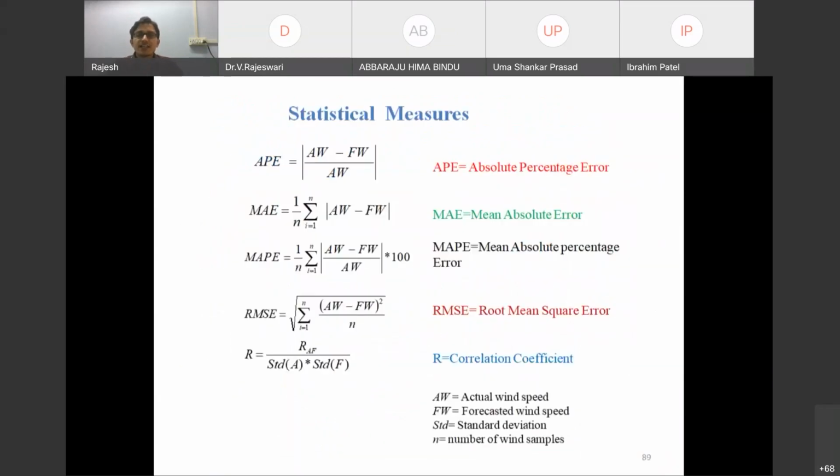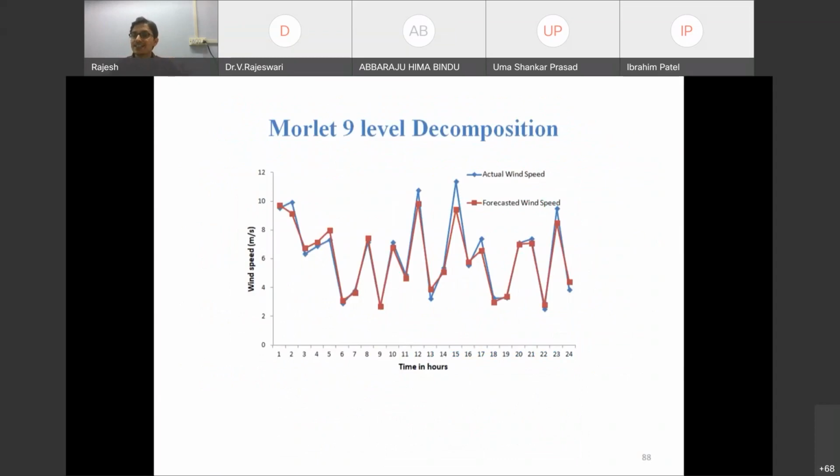So here one can ask me, sir, why have you taken 7-level, 8-level, 9-level? If you tried, why don't you try 10-level? Why have you stopped at 9-level itself? I already mentioned, the decomposition levels depend upon the number of inputs I have taken. 7 levels, okay. Then I tried 8 levels, 9 levels also.